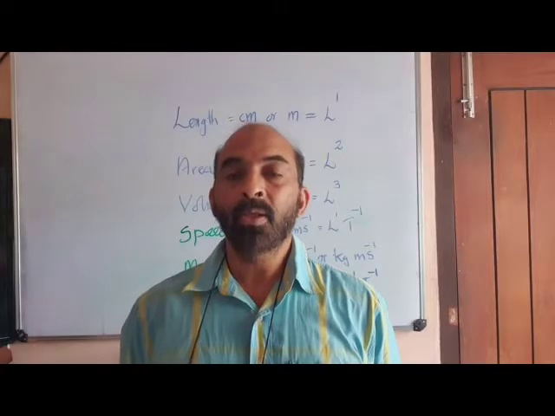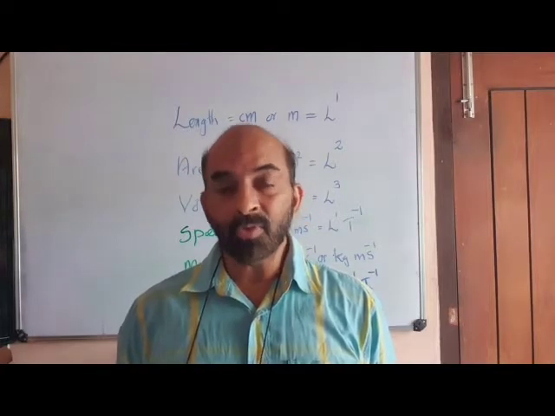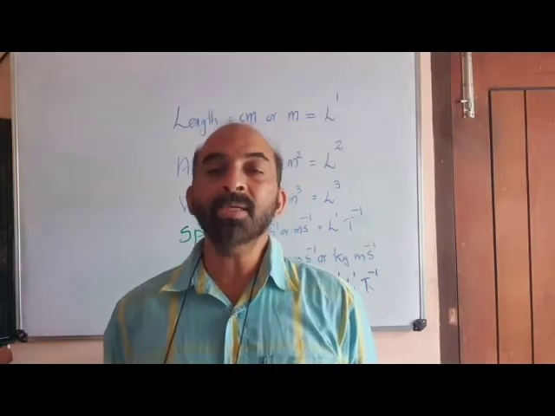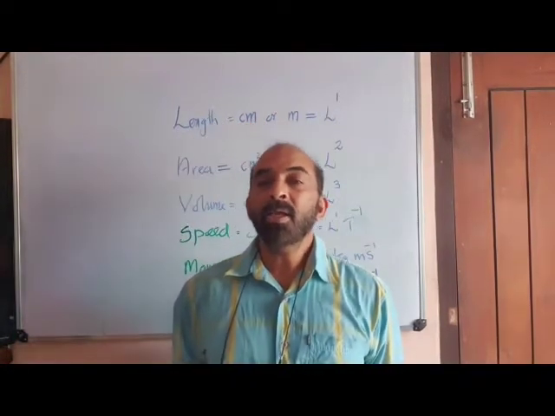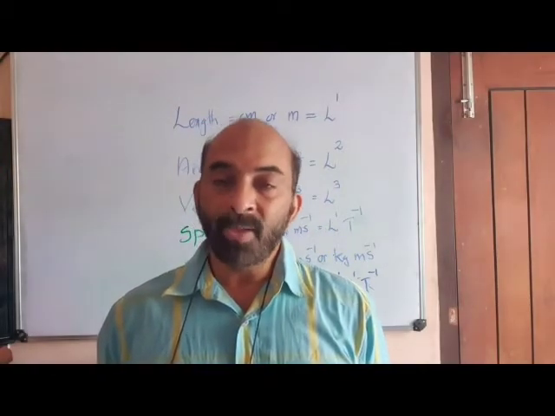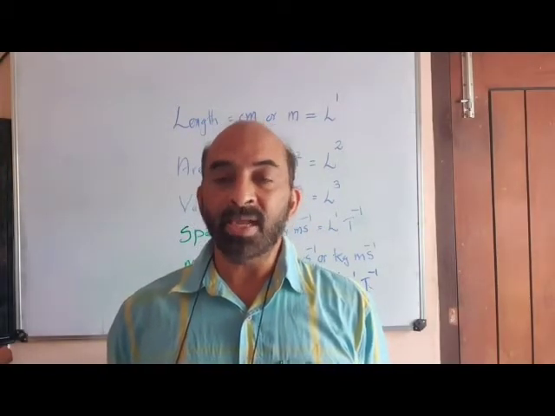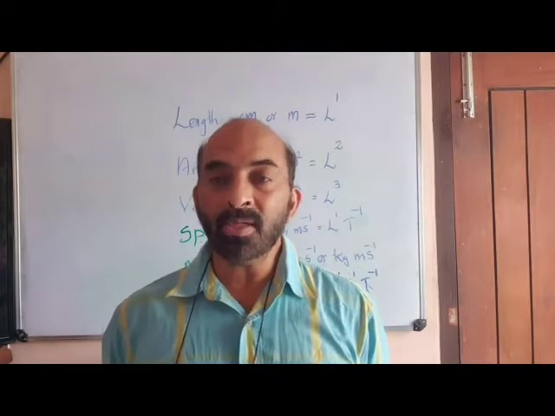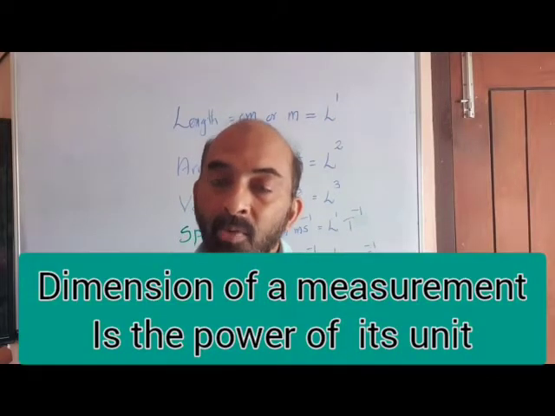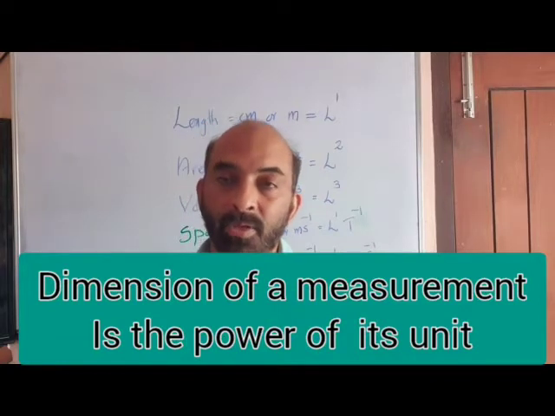Okay. It can be either centimeter to the power 1 or meter to the power 1. So, if somebody asks what is dimension, it is the power to which the base unit is raised to get the unit of the particular measurement we are carrying out.